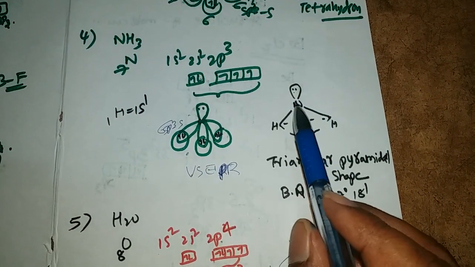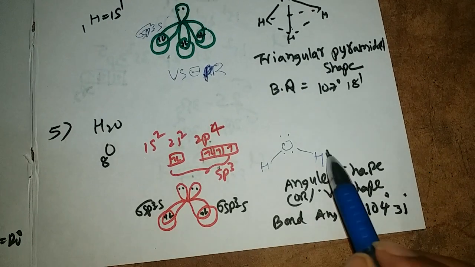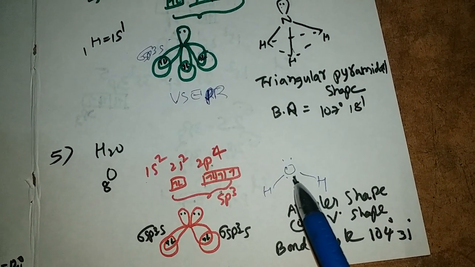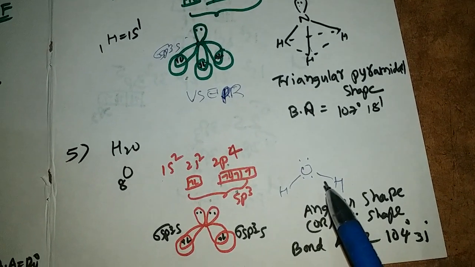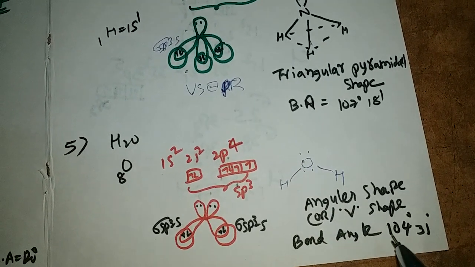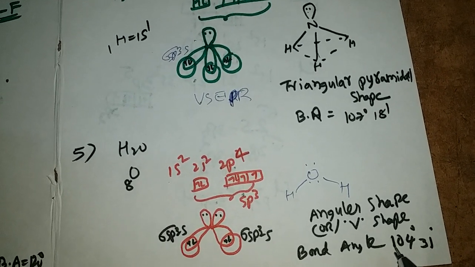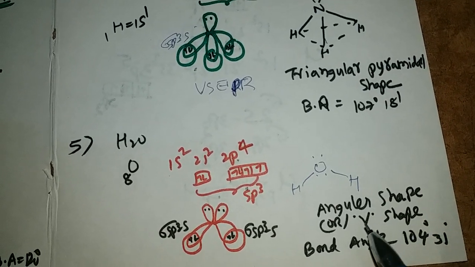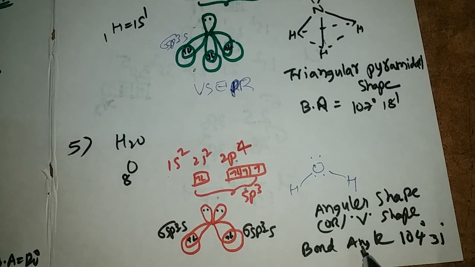In the ammonia molecule we have only lone pair and bond pair repulsions. In the water molecule we have repulsions between lone pair and lone pair also, and again lone pair and bond pair, and bond pair and bond pair. So the bond angle is less in the water molecule compared to ammonia also. This is about hybridization. We will discuss the remaining topics in the next class.